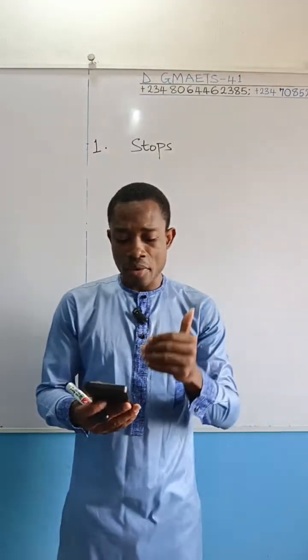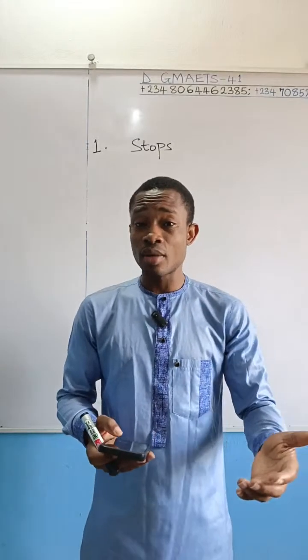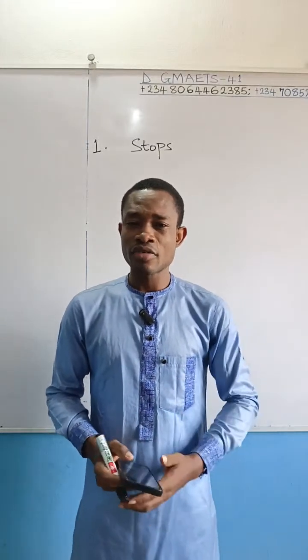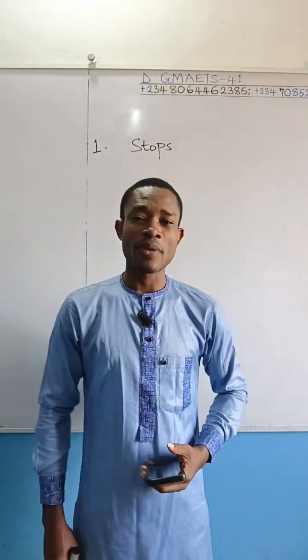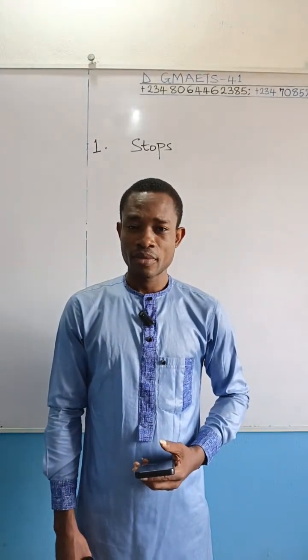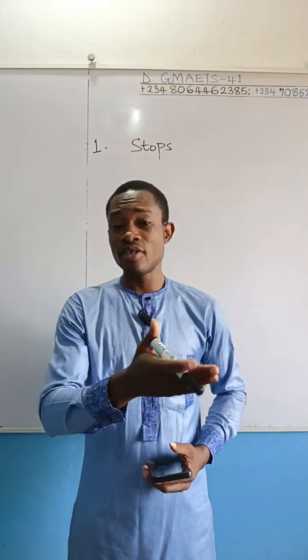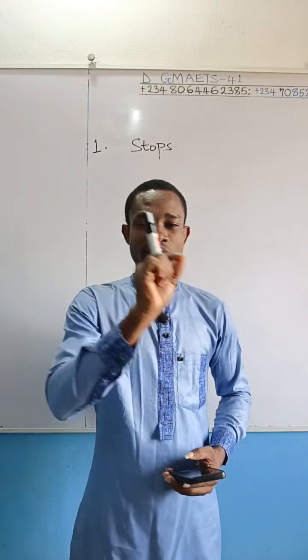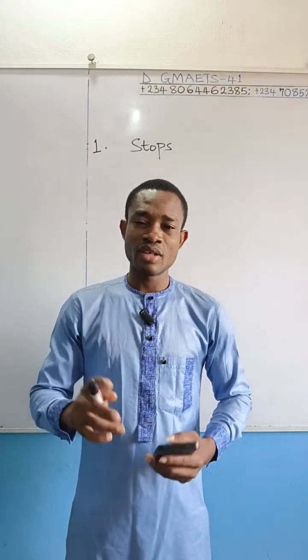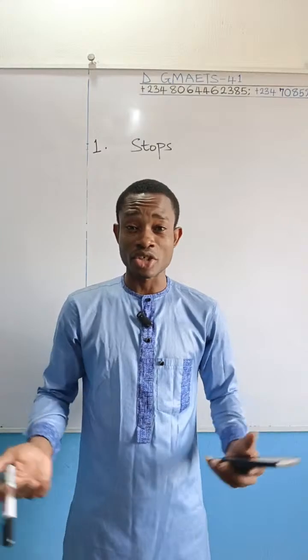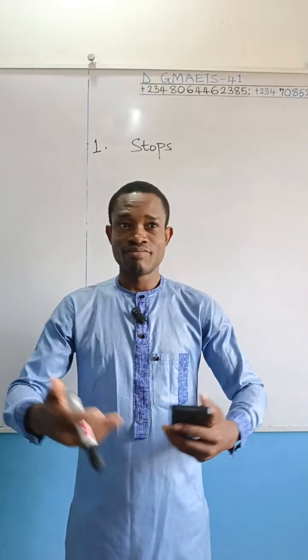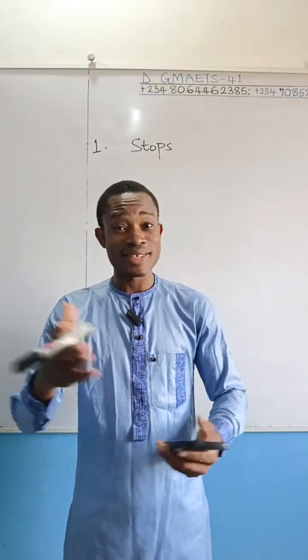For us to know the correct option to select, for which we selected option A, the idea of subject-verb agreement, the law of Concord, has to be applied here. What is to stop here is the rain. And as used, the rain is singular in nature. Are you following? The rain is singular.